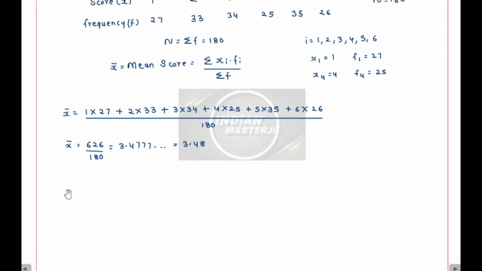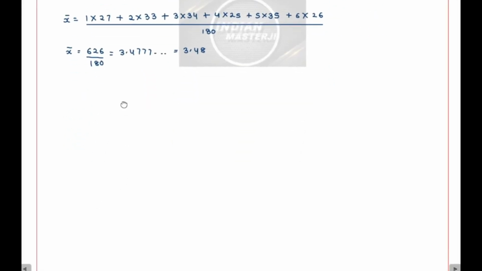Okay. So now I ask you the question, what is the expected value? What is the theoretical value of this particular mean score? Let's try to find out the theoretical value of this mean. So again, I'll take the scores. So scores will be what? 1, 2, 3, 4, 5, 6.